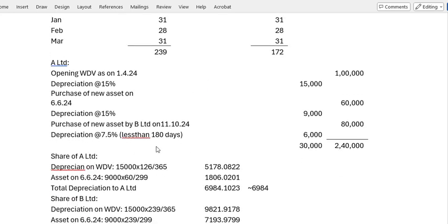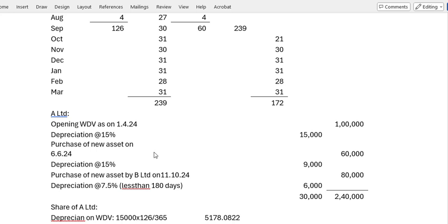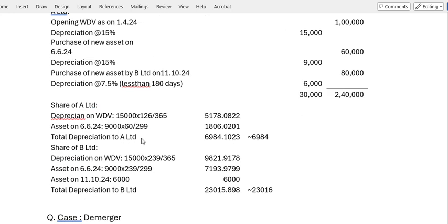Therefore, total 60 plus 239, it was actually 299 days. If you apportion it, you will get 1,806.02. Total depreciation to A Limited is the total of this, so it will get 6,984.